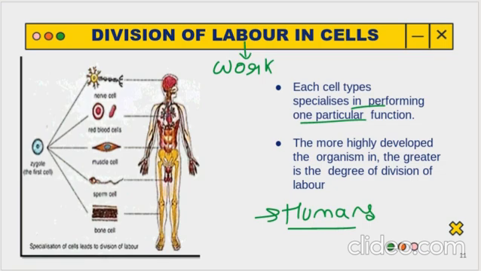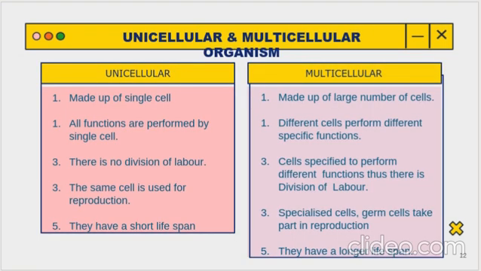All right. So next is, what is the differentiation? Again, it is a 5-marker question. Like in your exam they will ask, write down the differences between unicellular and multicellular organisms. So what are the points? The marking, I'll just make it 1, 2, 3, 4, and 5.